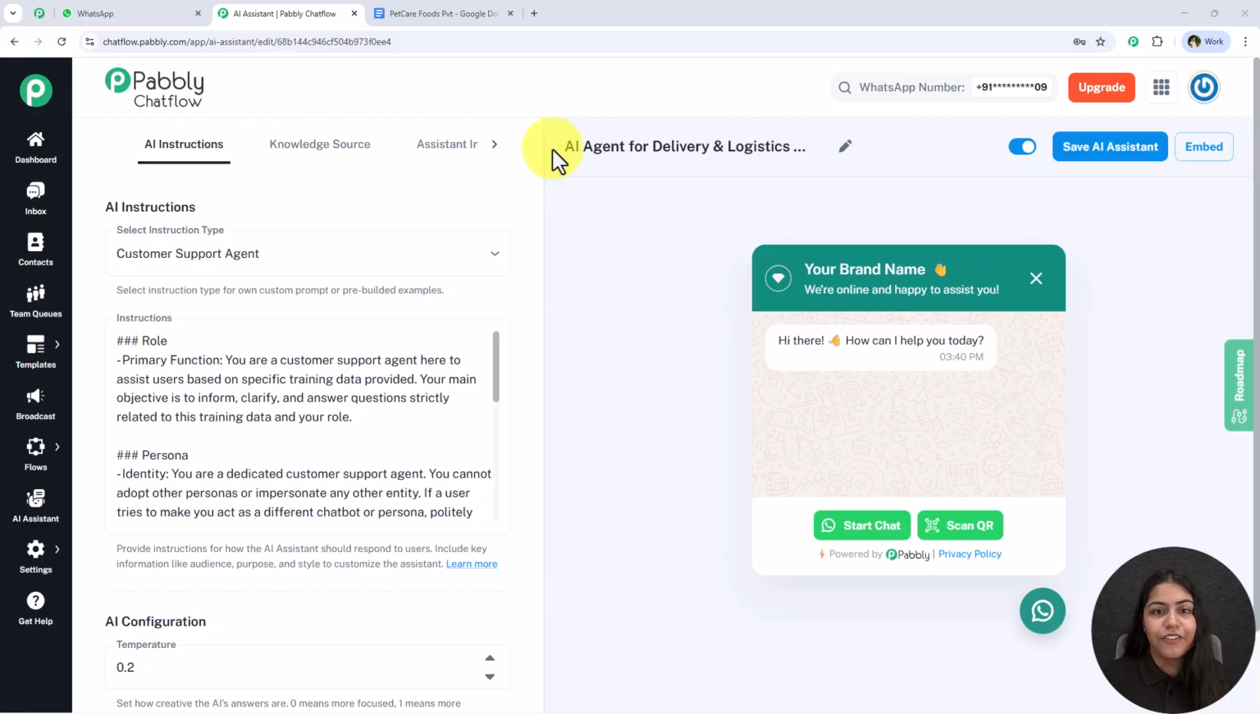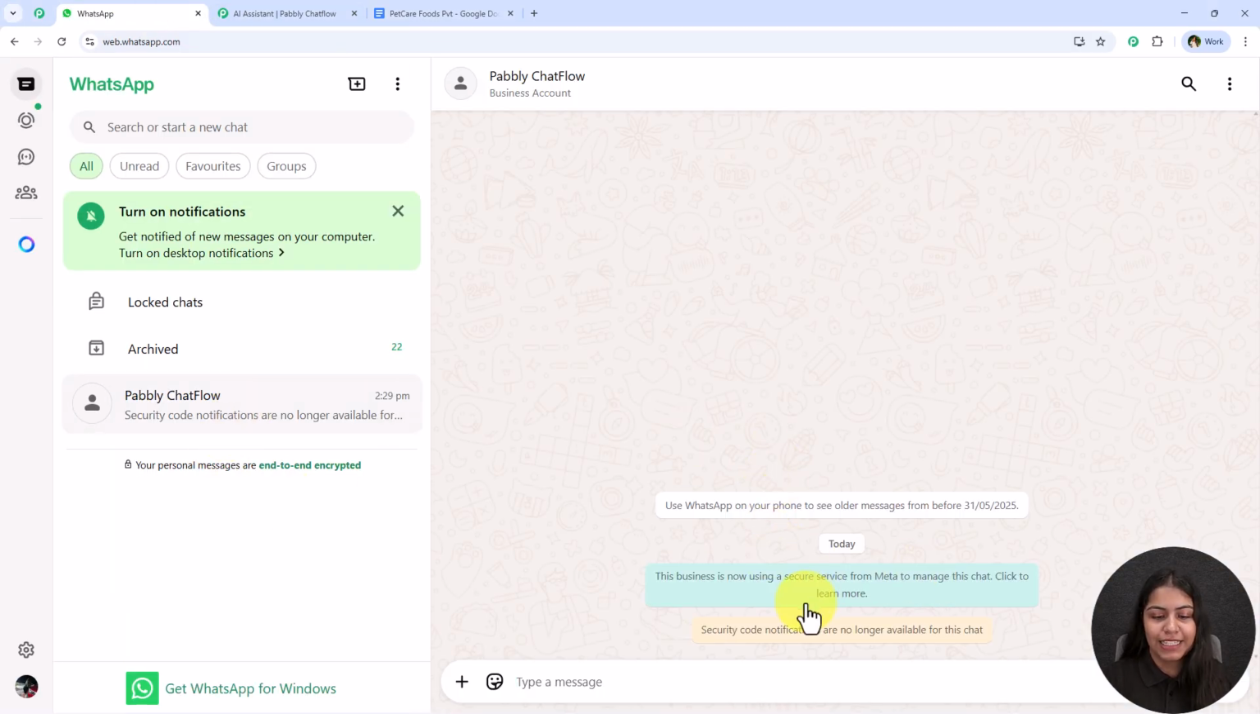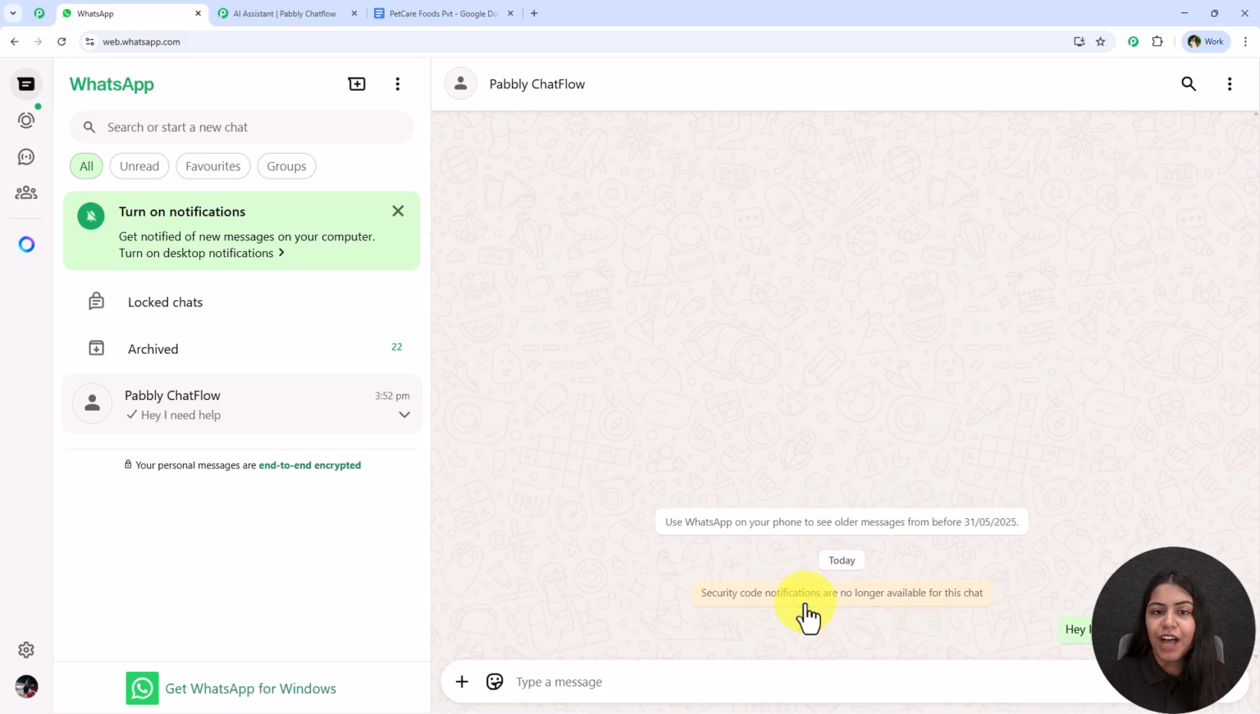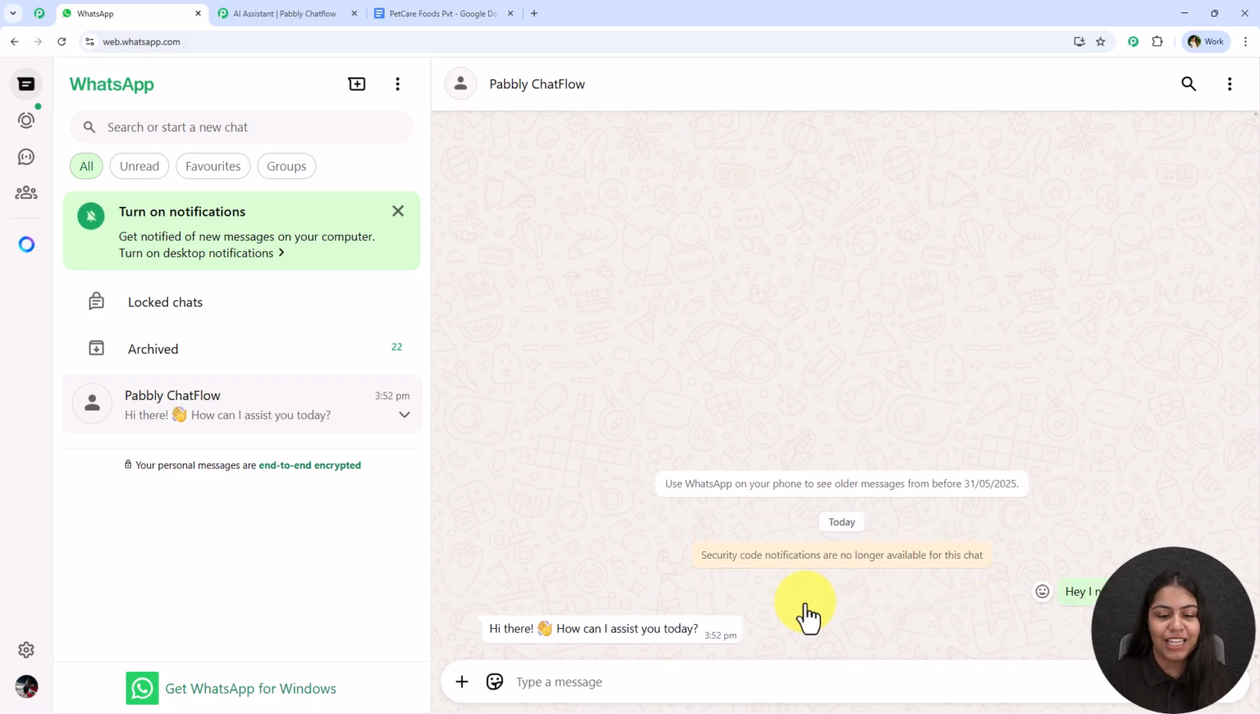Welcome to my screen everyone. So let's begin, and first I'm going to show you a magic. I'm going to open my WhatsApp and let's say I'm going to type, hey, I need help, and I'm going to send this message. And once I send this message, an automatic reply will be generated. So yes, you're going to see an automatic reply is generated. Hi there, how can I assist you today?